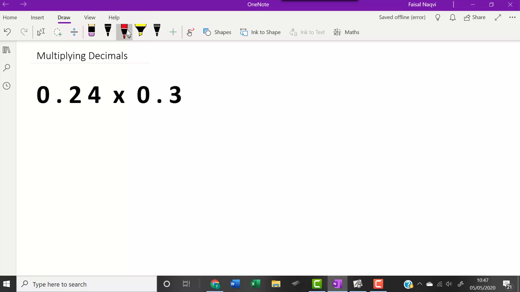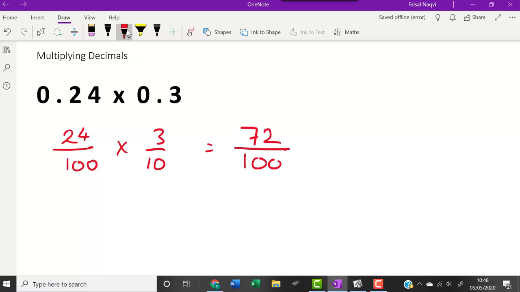If I take a look at this example here, 0.24 times 0.3, what this means is 24 divided by 100 times 3 divided by 10. That gives me 72 divided by 1,000. 72 divided by 1,000 is going to be 0.072. That's actually what's going on. Can we do this the quicker way?